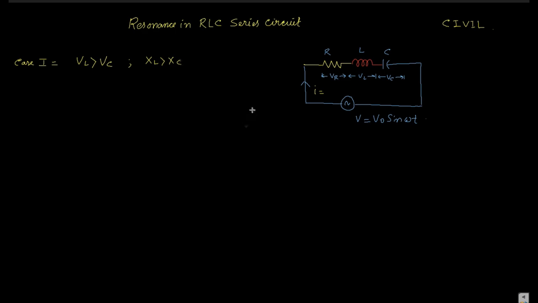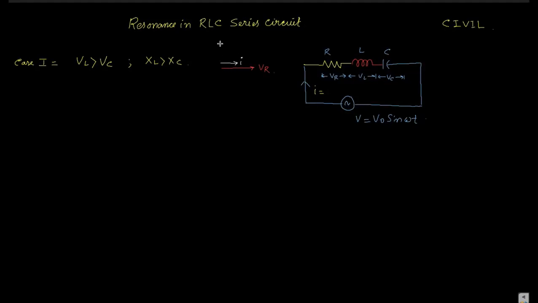For that condition, if we make a phasor diagram, so this is I. Take I as the reference phasor. You can draw the voltage across R, this is the VR, because in a resistance voltage and current are in the same phase. For the inductor L, V is before I, so V is leading in nature.